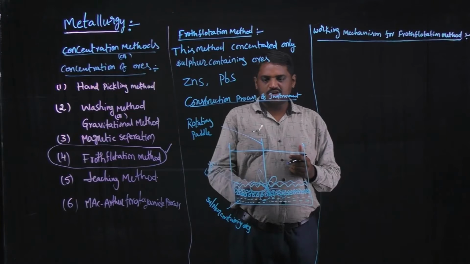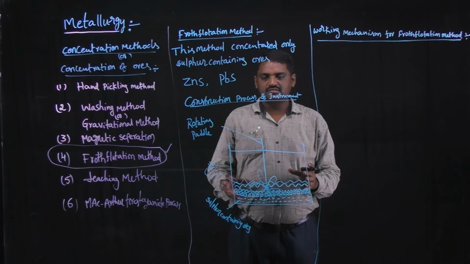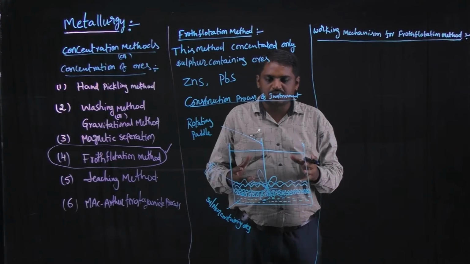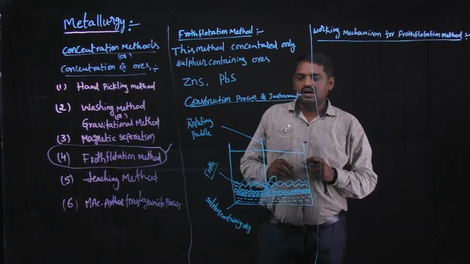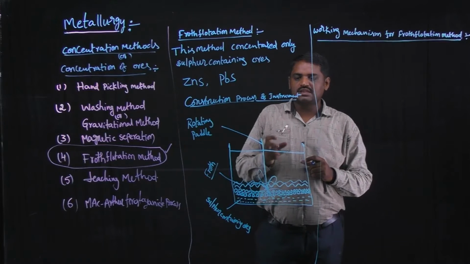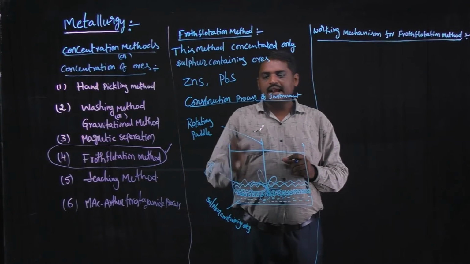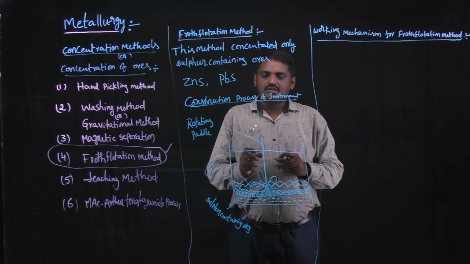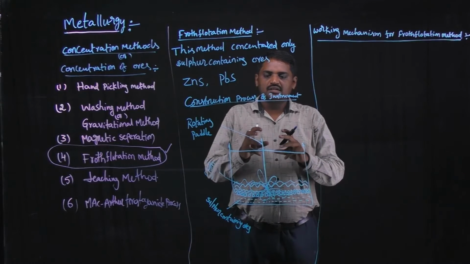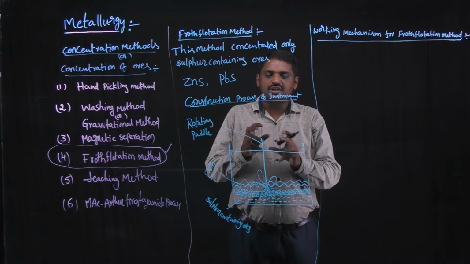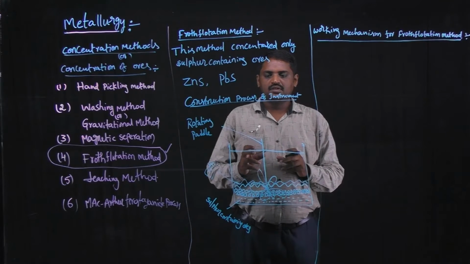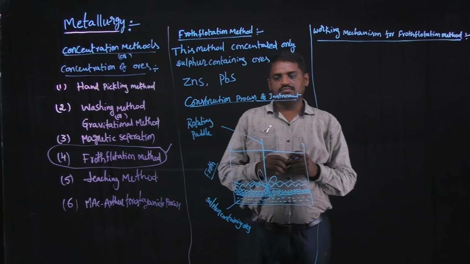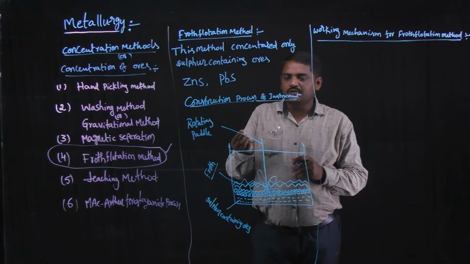First, one beaker is taken. That beaker contains an amount of amorphous form of sulfur containing ores, and then a few drops of water are added. After some time, these two components are mixed using the rotating paddle, and a small amount of froth is produced. That resulting froth is very negligible.